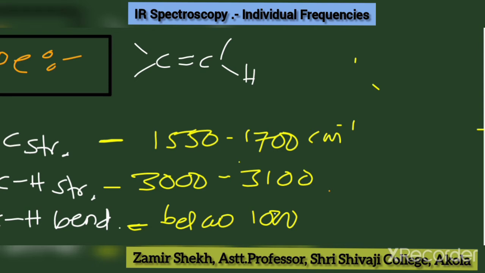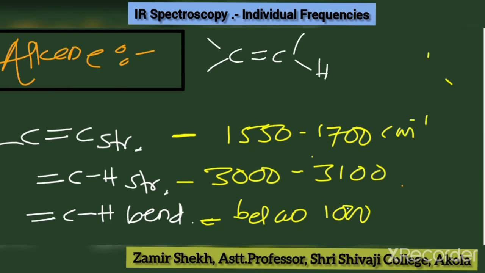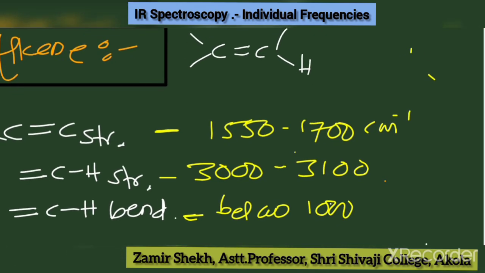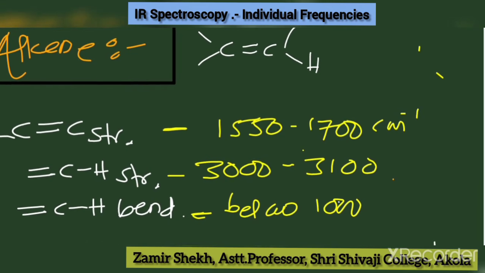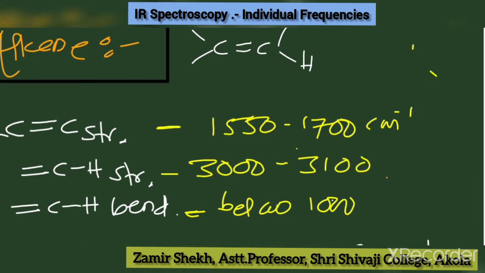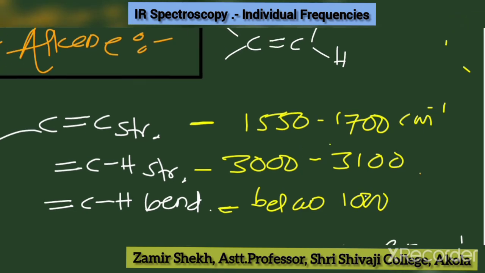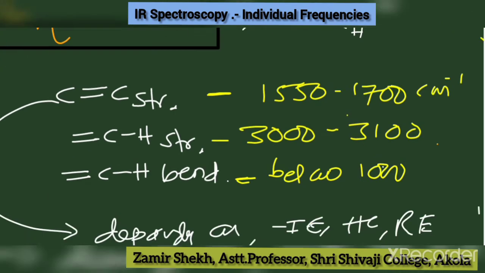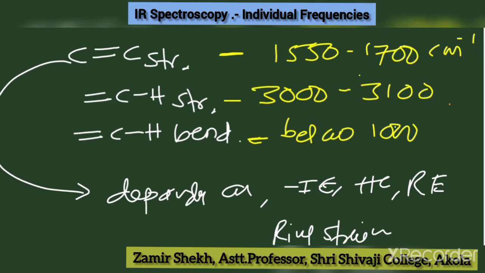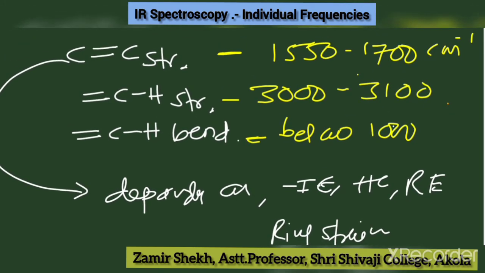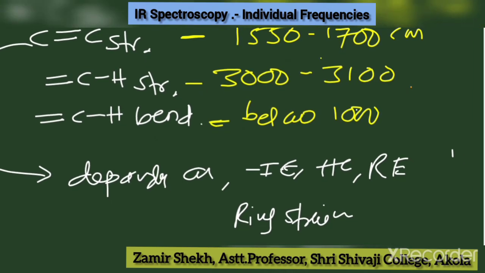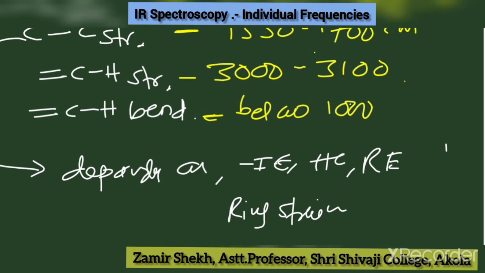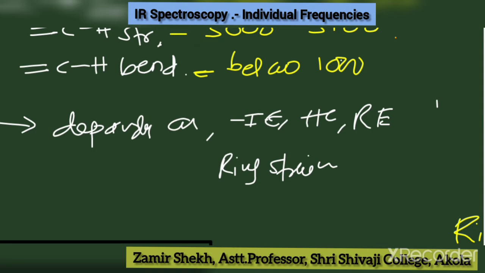So carbon-carbon double bond frequencies appear in the region of 1550 to 1700. Carbon-hydrogen stretching is just above 3000, that is 3100, or near about 3050, and CH bending is just below 1000, the same as the previous. Okay, so here the carbon-carbon bond frequencies depend upon many factors like inductive effect, electronic effects, hyperconjugation, resonance effect, ring strain, and many more factors.